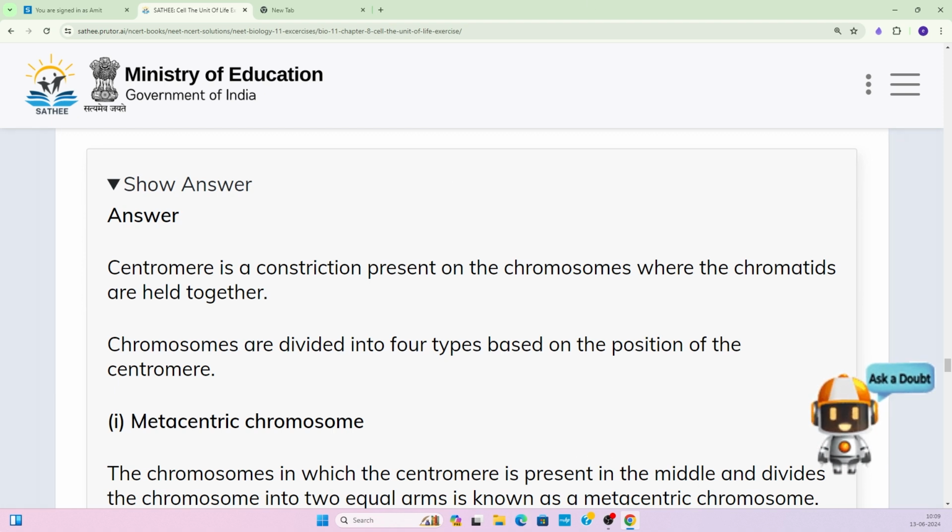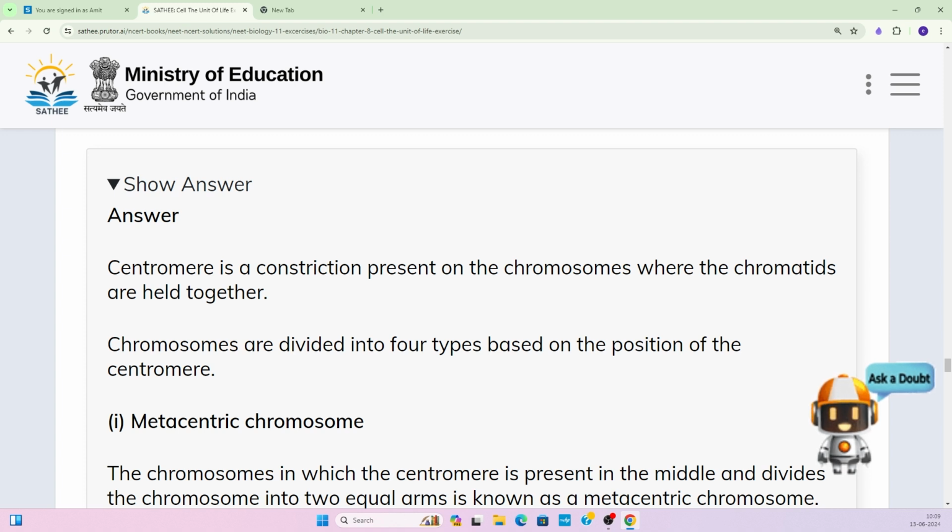The centromere is a constriction present on the chromosome where the chromatids are held together. Constriction means that at that particular point the chromosome structure can constrict.